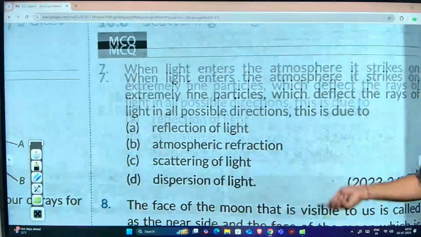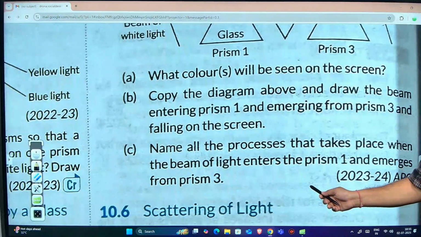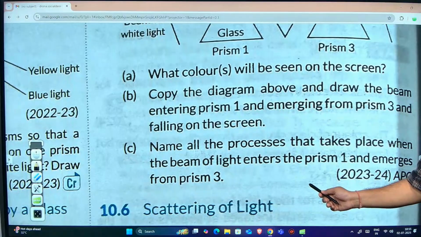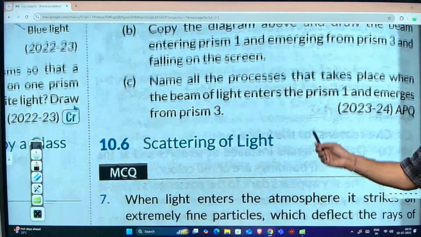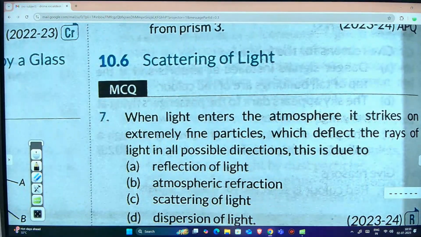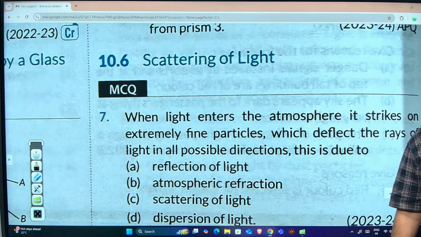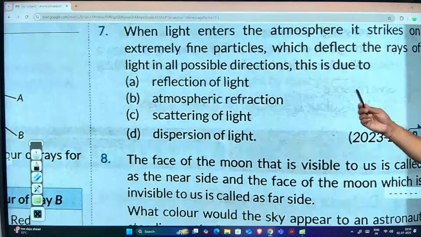Sir, what is the phenomenon for converting the 7 colors of light into white light? No, it is a part of dispersion only. Reverse, we can say reverse dispersion. But no need of mentioning that. If you write dispersion, it is enough. Okay.